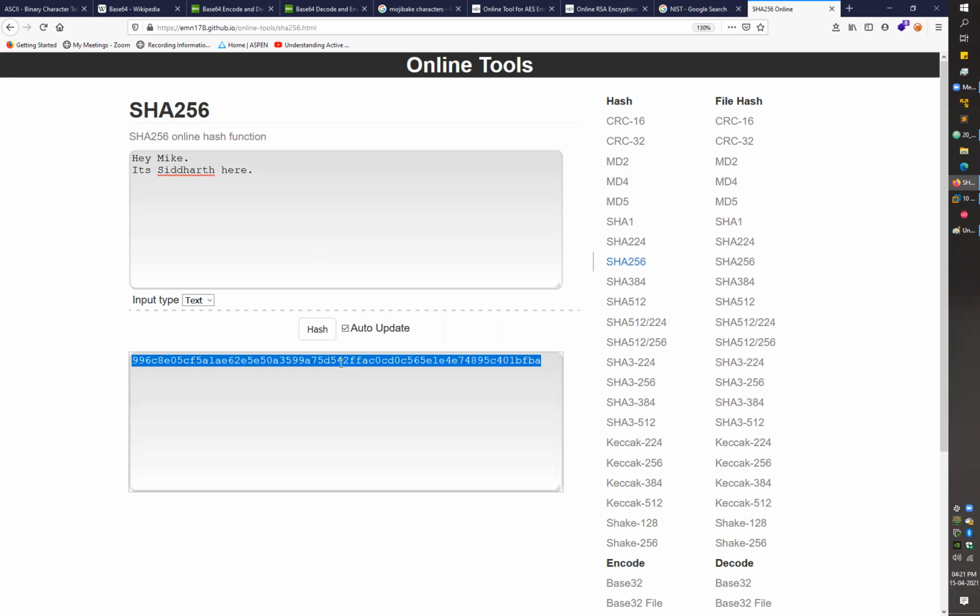Then he will just bind that hash value with that message and then perform the encryption, right? Then when the message is received on the receiver side, your receiver will again decrypt that message and again calculate the hash value according to the same hashing algorithm for that message, right?